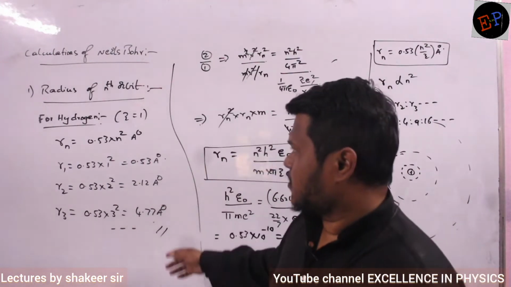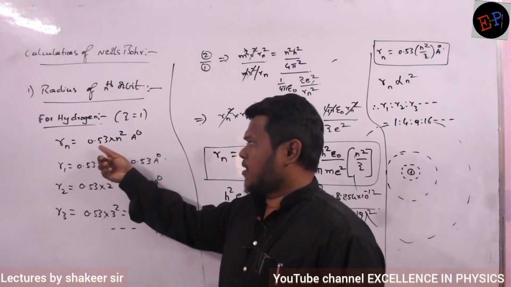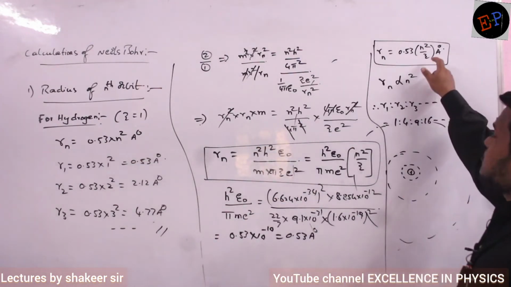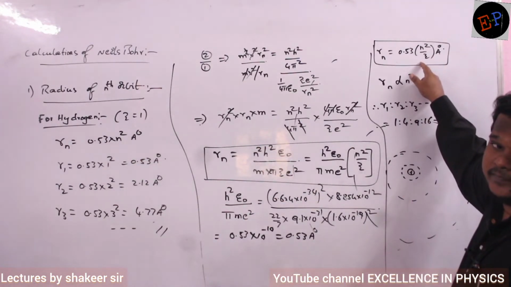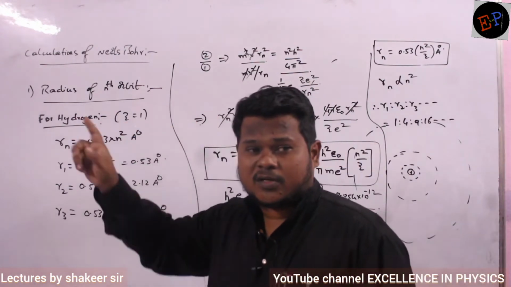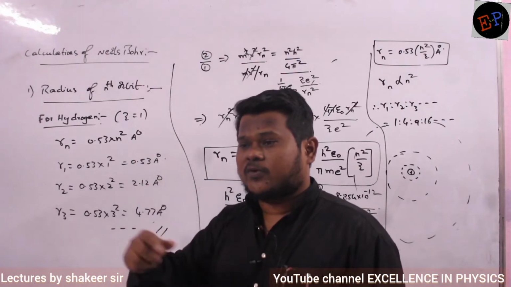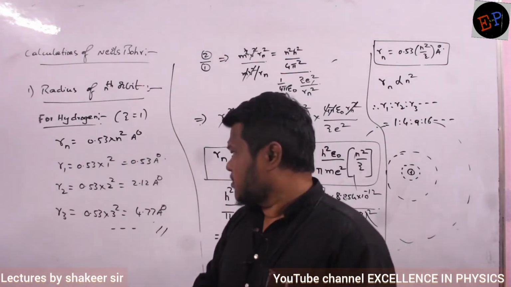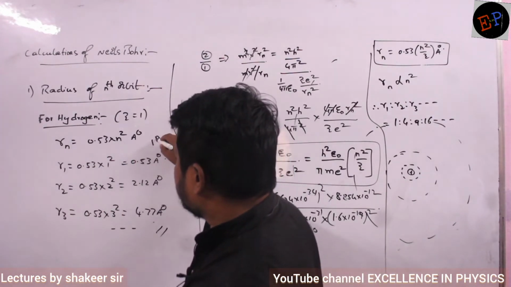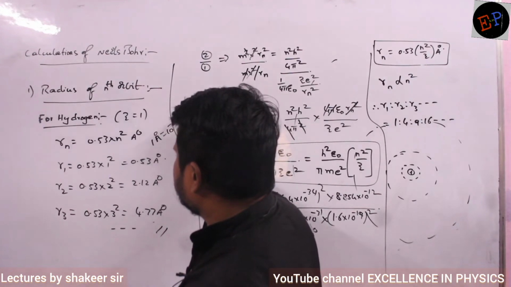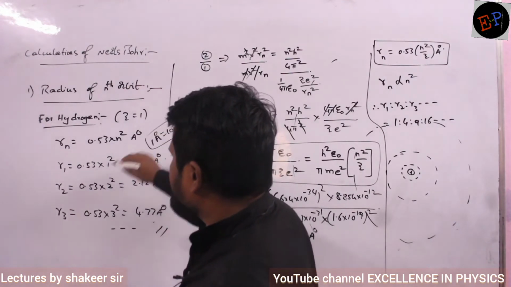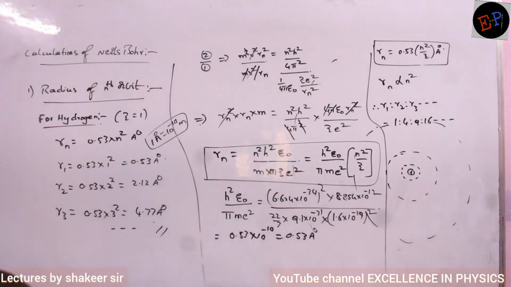Basic formula is this one, 0.53 n square by Z. Understood, no? And it is measured in what? Not meters, it is measured in angstrom. 1 angstrom means how much? 10 power minus 10 meters. 1 angstrom is equal to 10 power minus 10 meters. That's it.